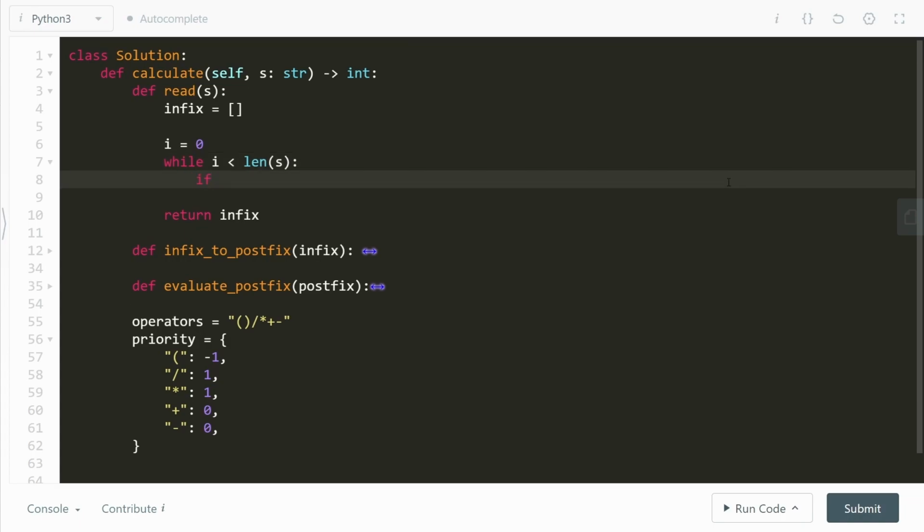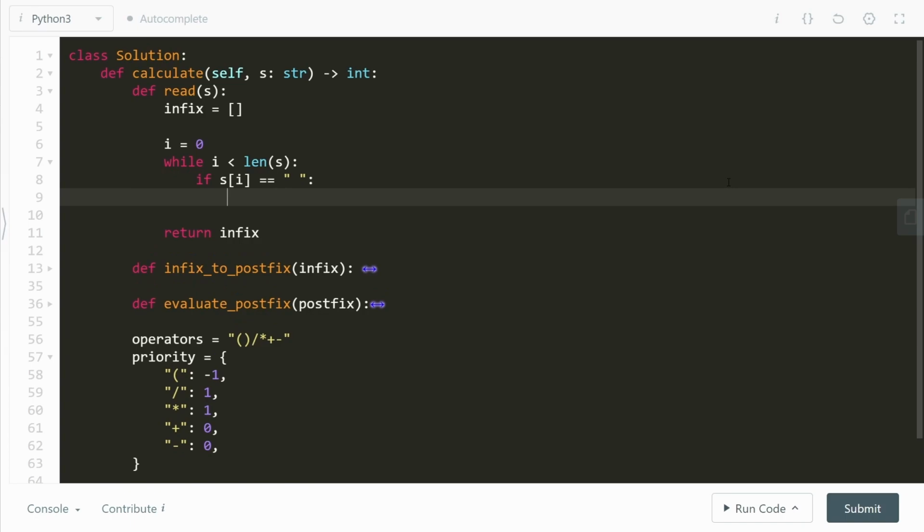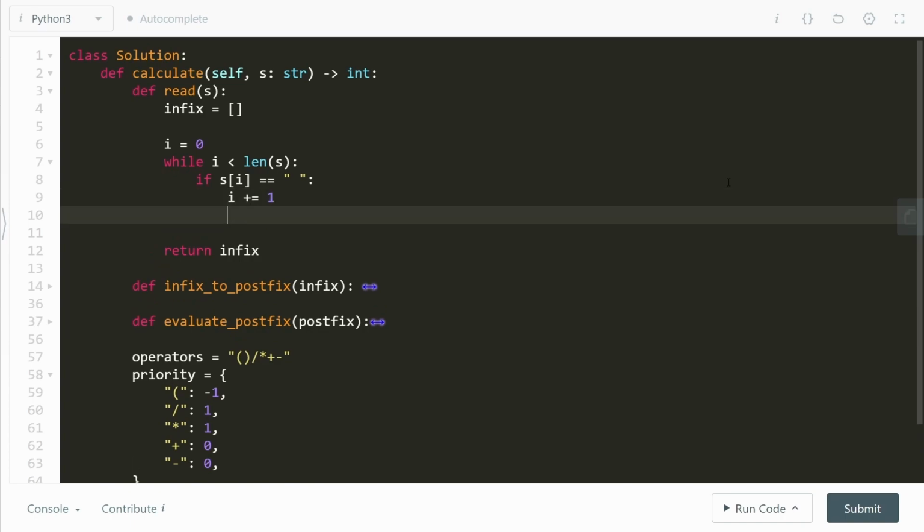The first thing we'll do is clear out all the spaces. So if the s of i, the current character I'm looking at, if it's a space, well, just go ahead and ignore this. I don't really want to mess with this. Elif, what do we do? Well, in the case of space, we simply ignore. But in the case of operators, we can't really do that because we have to add these individual operators to the infix notation list.